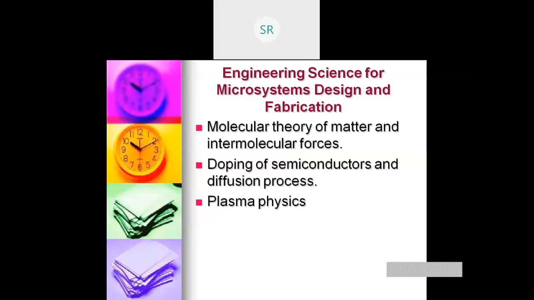Electrical resistivity of copper is 10 to the power minus 5.8, whereas the electrical resistivity of silicon is 10 to the power 4.5. Copper is a conductor, silicon is a semiconductor. So now I need to reduce the electrical resistivity of the silicon from 10 to the power 4.5 to 10 to the power minus 5.8. How to do this? This is by the process of doping.